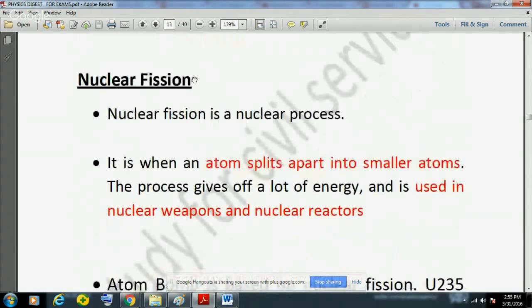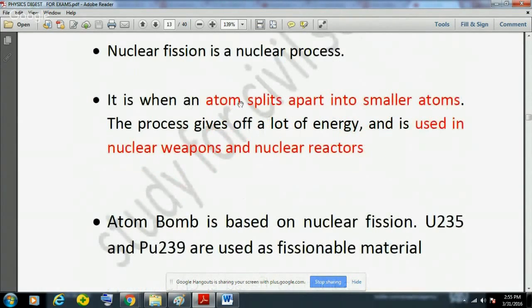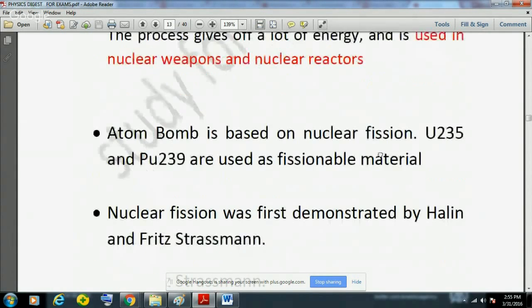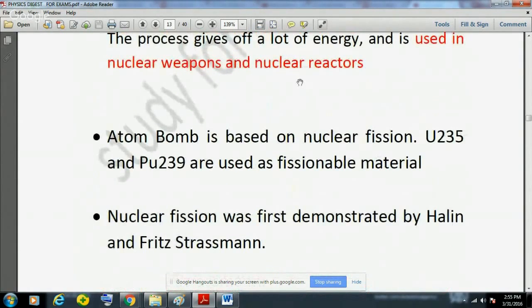Now, another very important concept is nuclear fission. It is a nuclear process, and in this process, an atom splits into two or more smaller atoms. Here it is written: nuclear fission is when an atom splits apart into smaller atoms, and the process gives off a lot of energy and is used in nuclear weapons and in nuclear reactors.